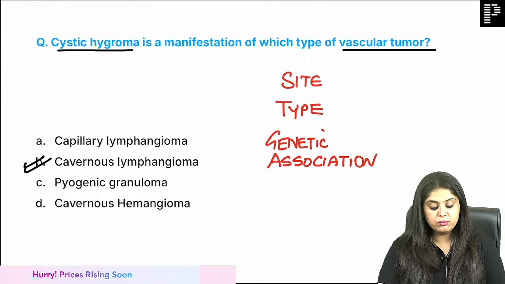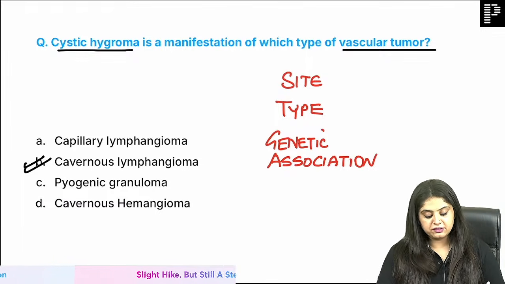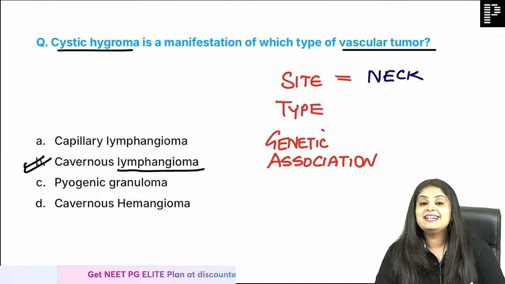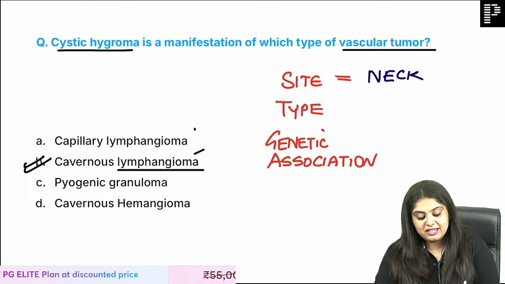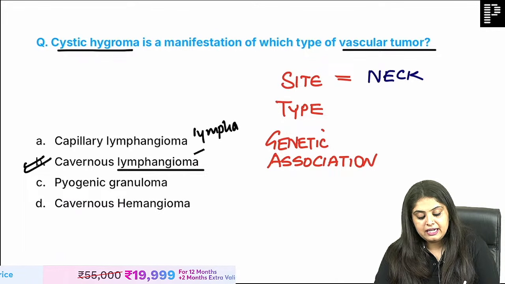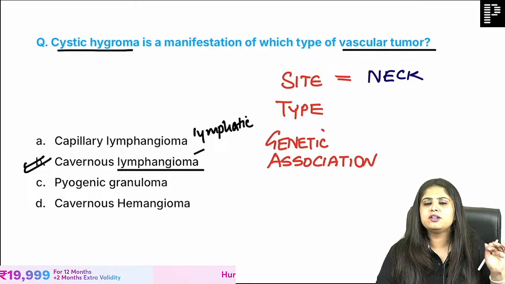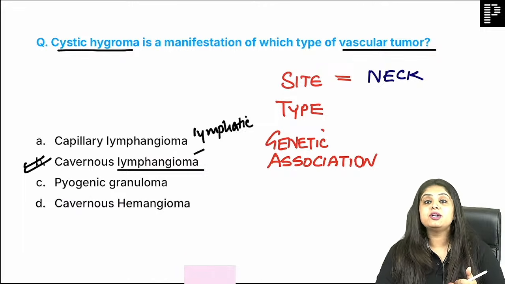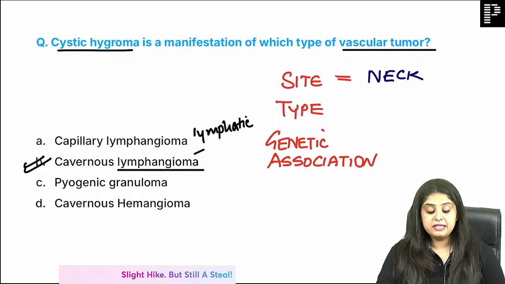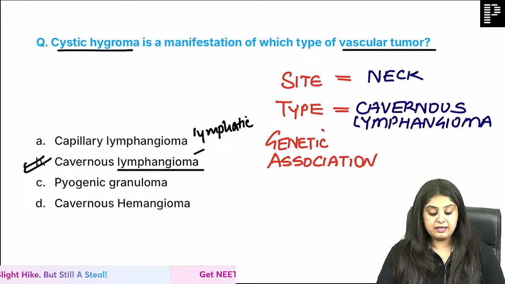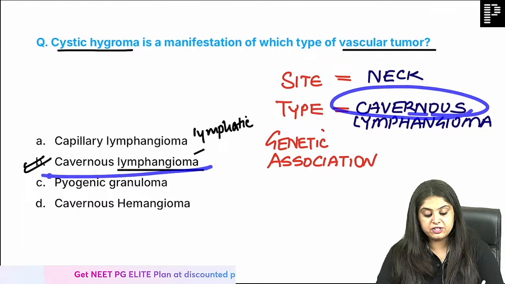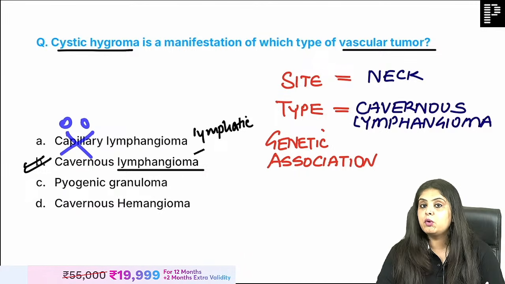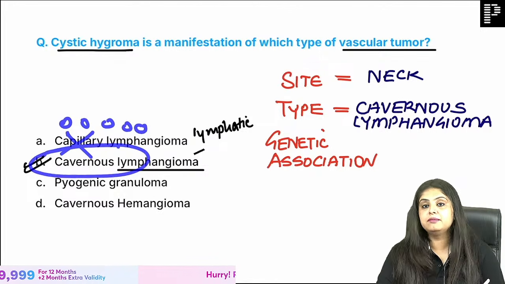Very good. Cystic hygroma is cavernous hemangioma. So if I ask you what exactly is a cystic hygroma, it is a lymphangioma. It is a lymphangioma means what? It is going to be a lymphatic channel tumor, right? Usually we focus only on hemangioma, like I also ended up saying hemangioma by mistake. But this is a lymphatic channel tumor, that is cavernous lymphangioma. Cavernous means the big lymphatic channels will become very big. This is not capillary lymphangioma. They are not small lymphatic channels. They are big lymphatic channels.